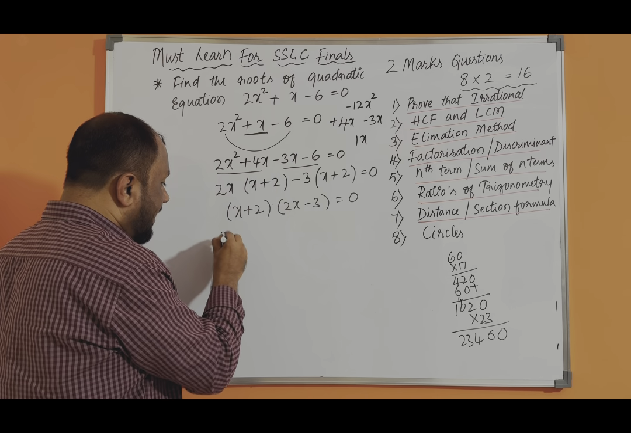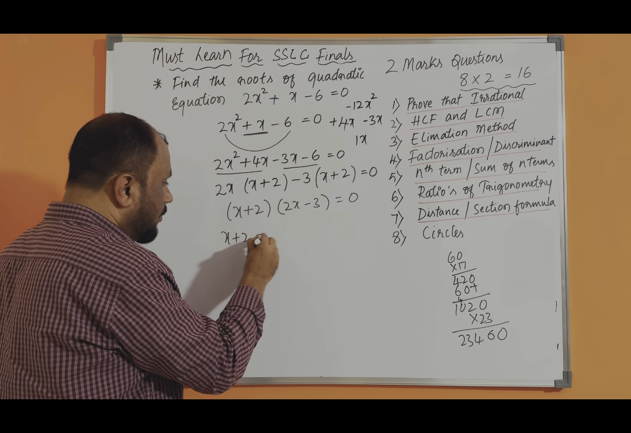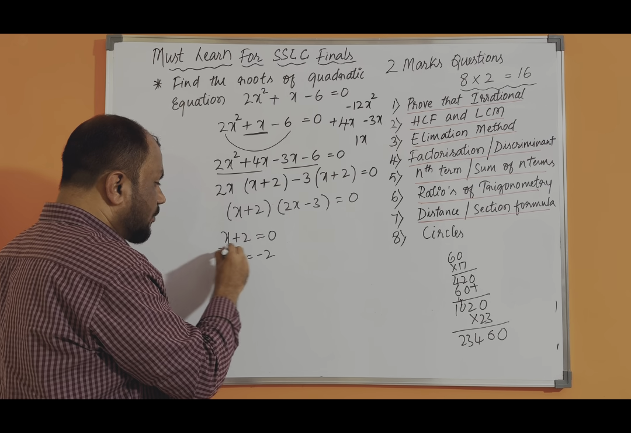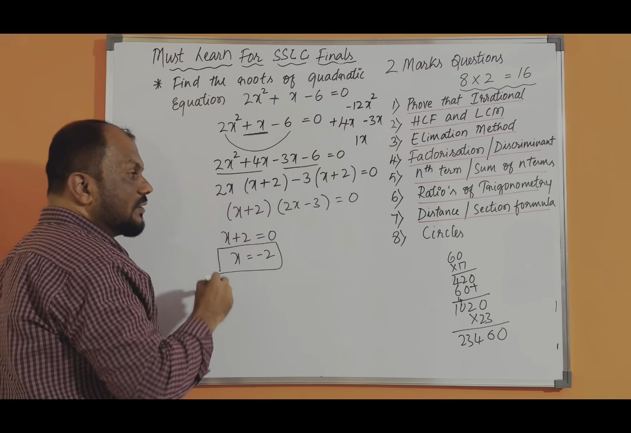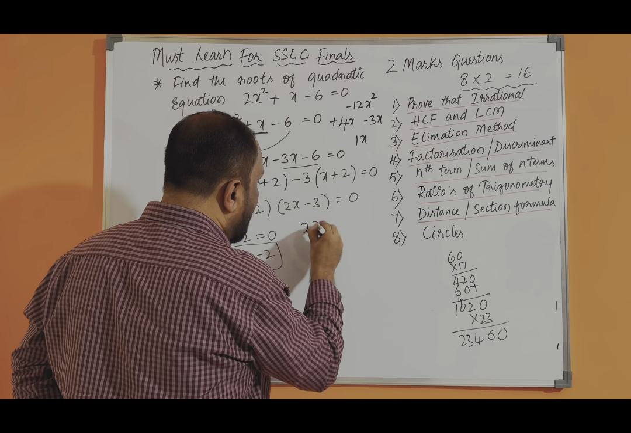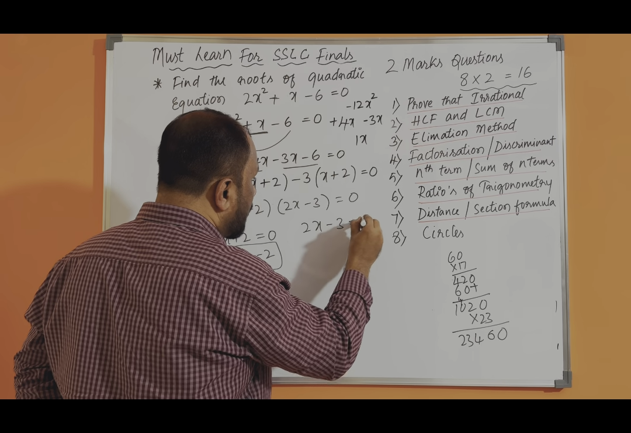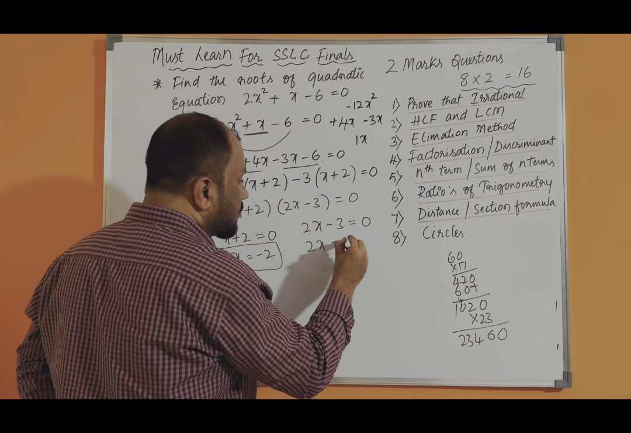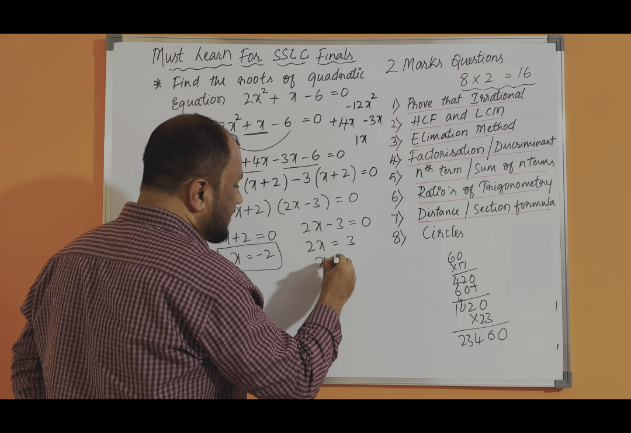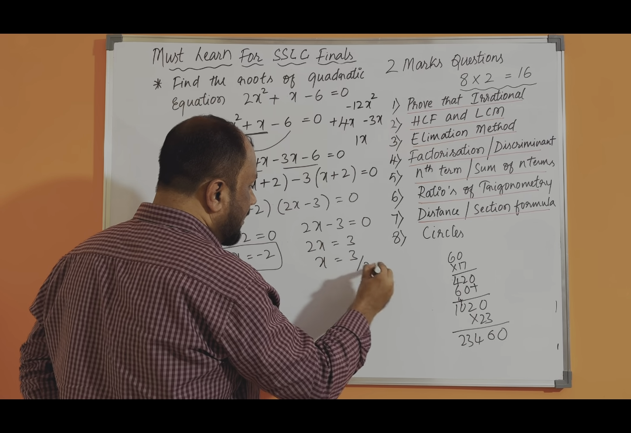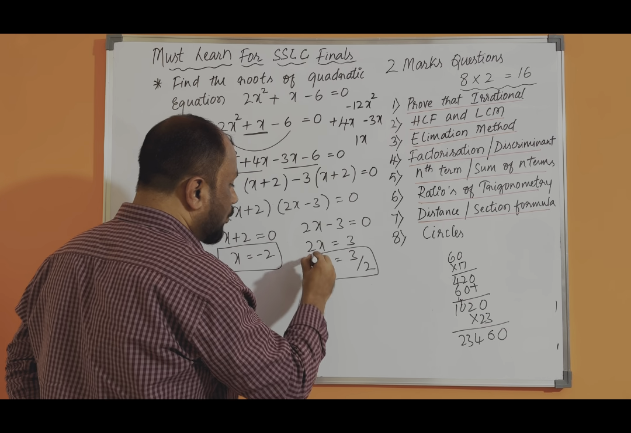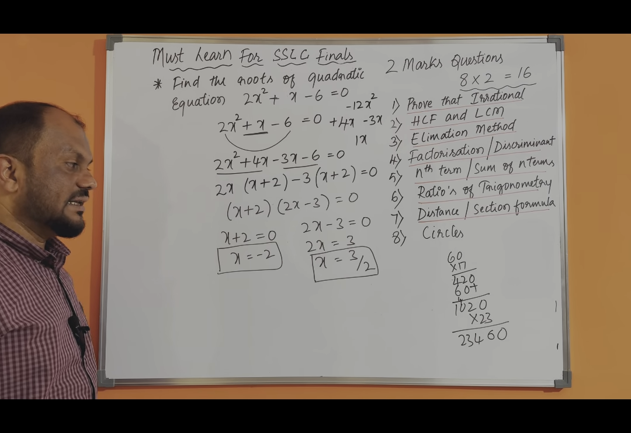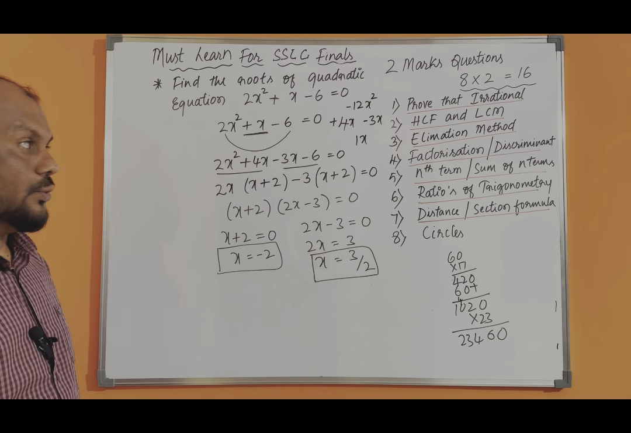The first one I will take: x plus 2 is equal to 0. Then x is equal to minus 2. Then 2x minus 3 is equal to 0. 2x, I'm transposing the 3, it becomes what? Plus 3. So then x is equal to 3 divided by 2. So this is the second root. The roots of the given quadratic equation are minus 2 and 3 by 2.